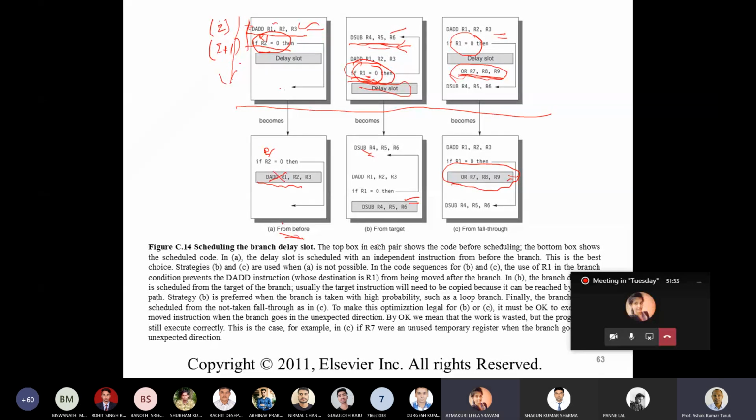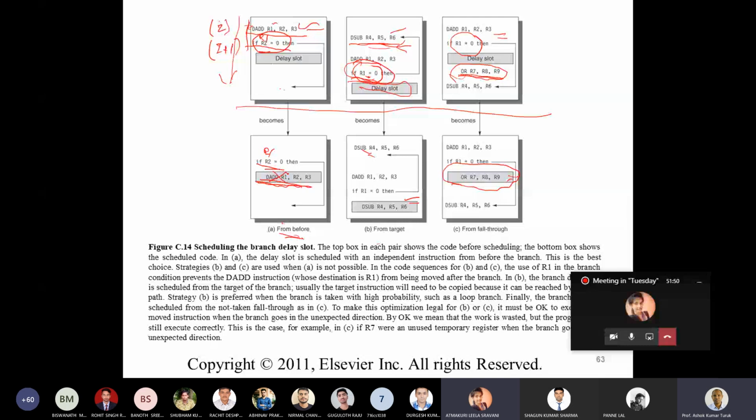Now I'll put it in the delay slot. If I put it in the delay slot, the instruction I plus 1 will always be executed, irrespective of whether the branch is taken or the branch is not taken. So that will be executing twice, sir. Where it is executing, the stop will not be executed.